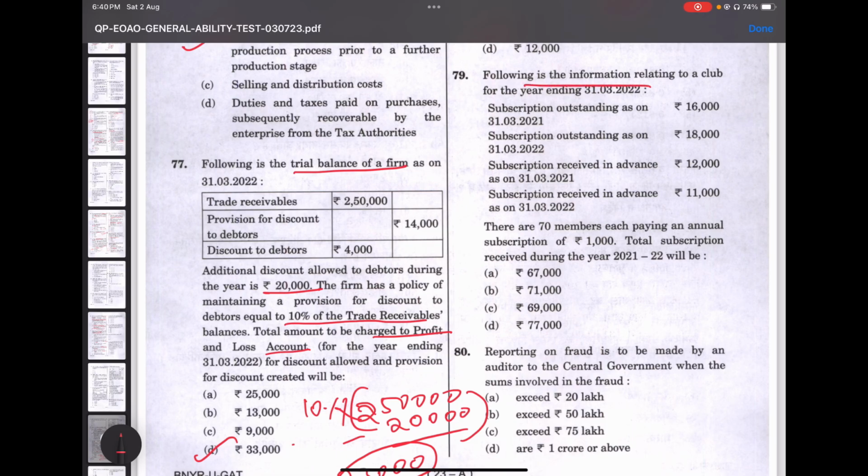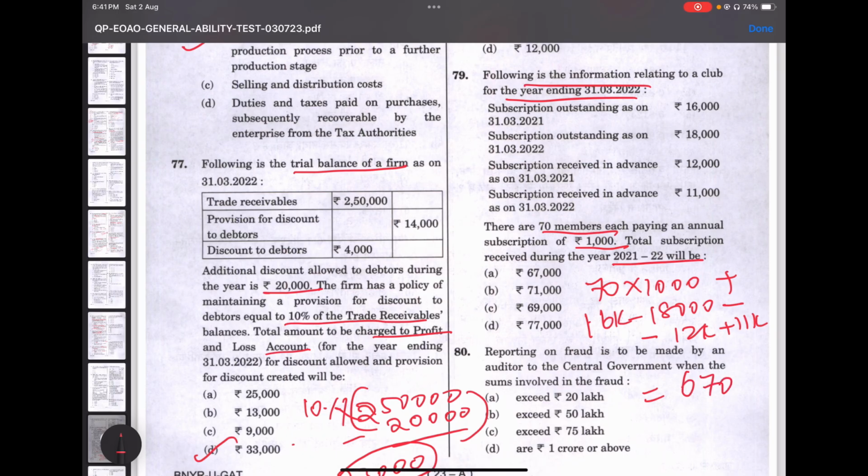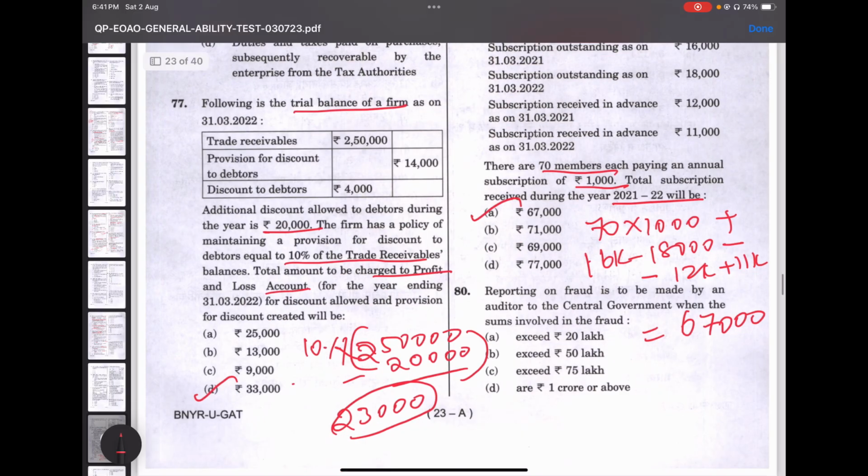So following is information relating to a club for the year ending 31/3/2022. Subscription. There are 70 members paying a subscription of 1,000. The total subscription received during 2021-22 is again 70 into 1,000 plus 16k minus 18k minus 12k plus 11k. So it would be 67,000. Try to solve problems related to this. The answer would be A.